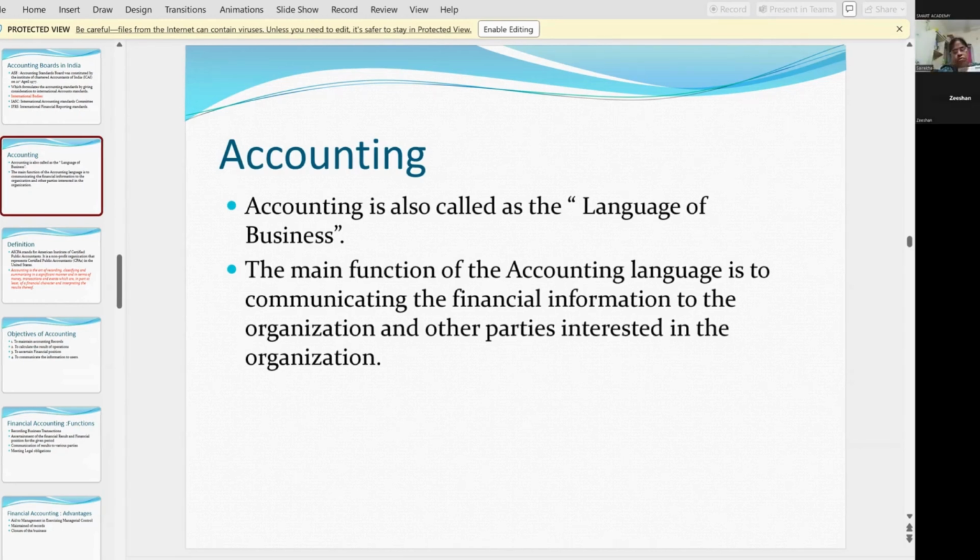Can you see me? Yes, sir. Okay. Before you go for accounting, you must understand clearly the bookkeeping. Last class, what did I say as an example? Suppose you are having a stationery shop, whatever the things are there, you are going to write in a book like this, and you'll write the date here. Today is 1st May.